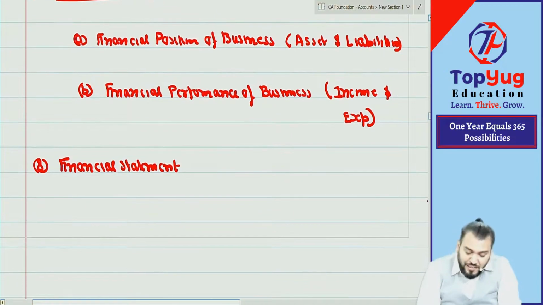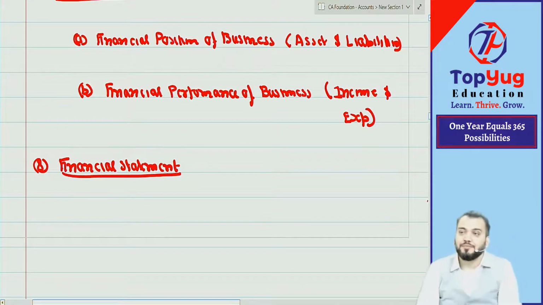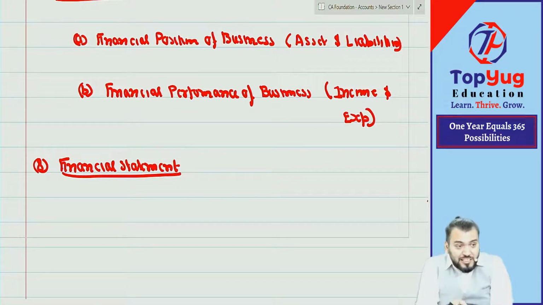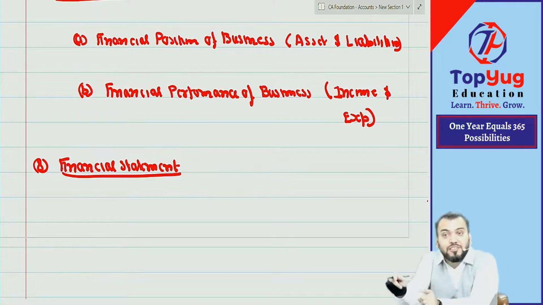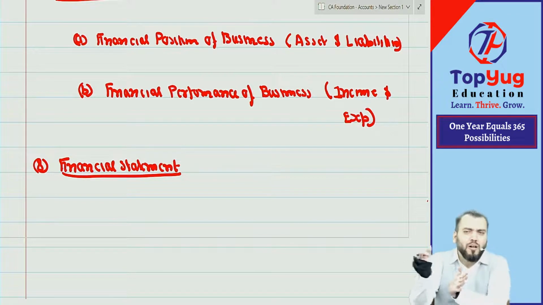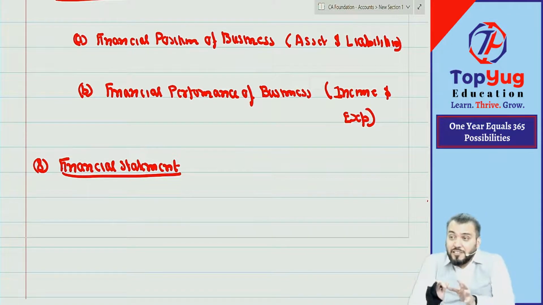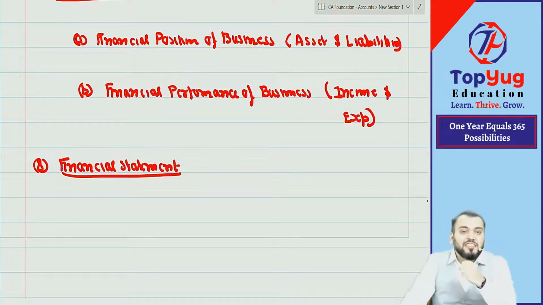In accounting, financial statements include four statements, and the objective is to communicate them to all the users. Business results will be given by way of financial statements.